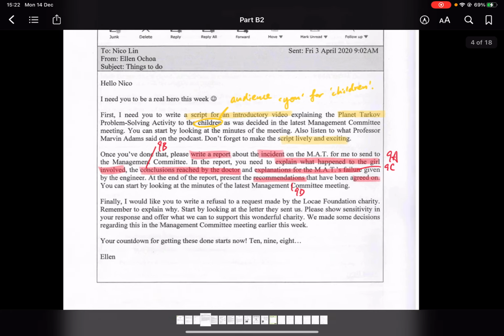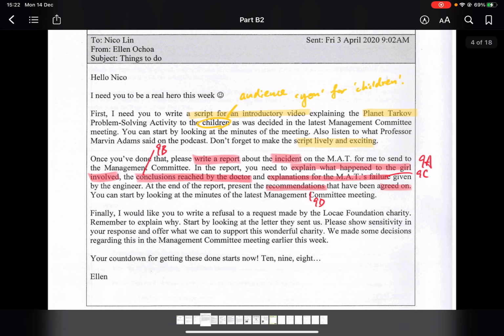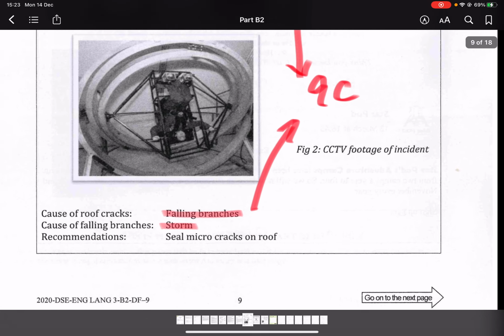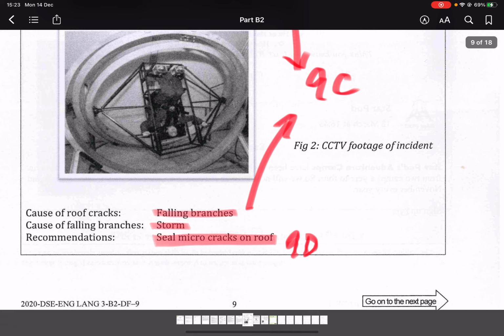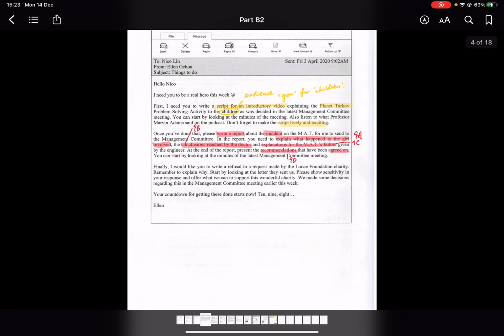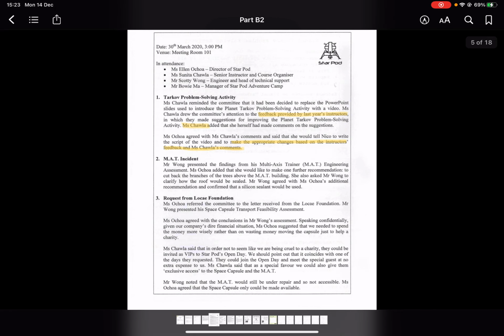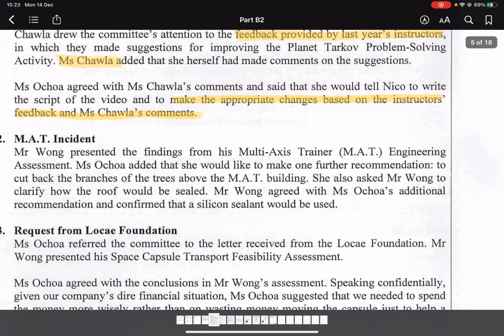Last but not least, we need to give the recommendations that were agreed on. So we could go back to this page first. The recommendation is first to seal micro cracks on the roof. But that's not all. We need to combine two pieces of information. We need to go back to the meeting minutes, which is on page 5, the MAT incident.